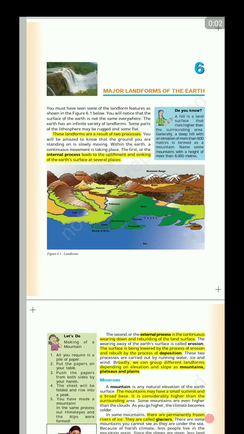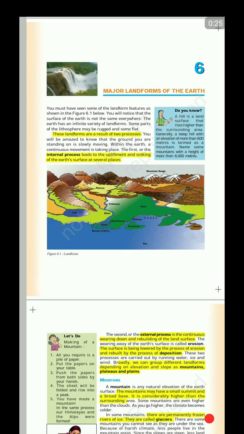Welcome back, guys. So this is chapter 6. In this chapter we will be discussing the major landforms of the earth, chapter 6, NCERT class 6th geography.